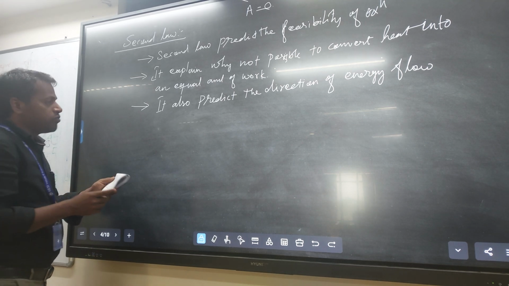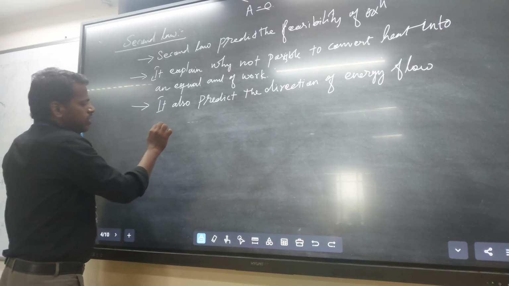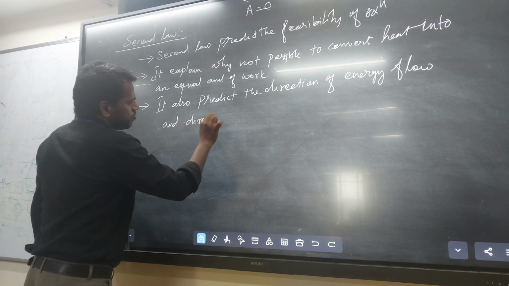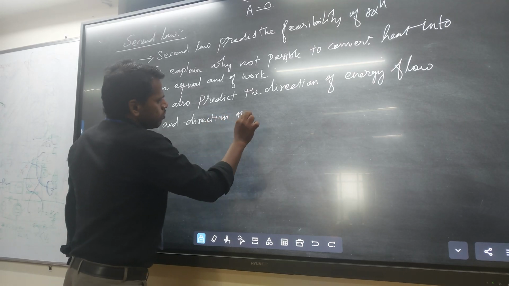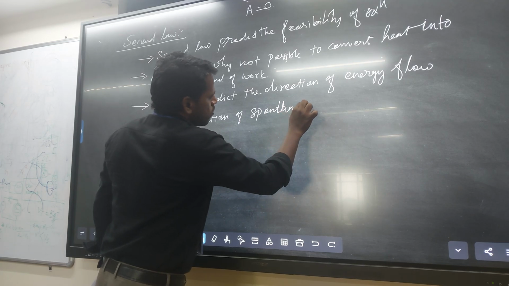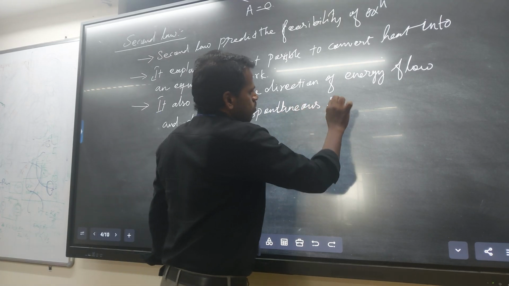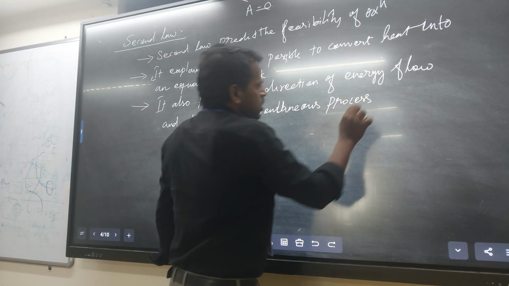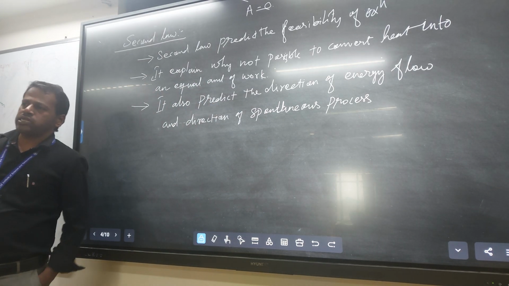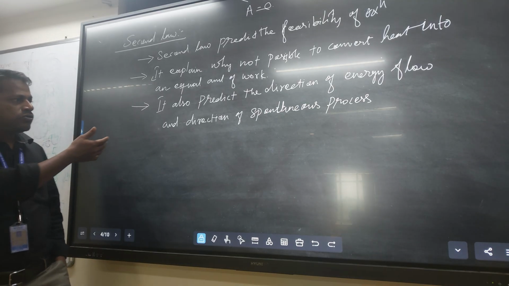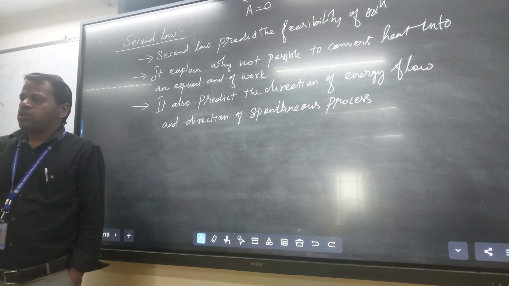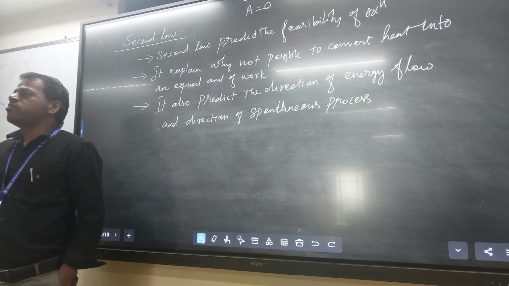And also the direction of spontaneous energy flow and the direction of spontaneous process. That means whether the forward direction is spontaneous or the reverse direction is spontaneous. Spontaneous means, as you know very well, without external energy, the reaction itself goes and gives the product.